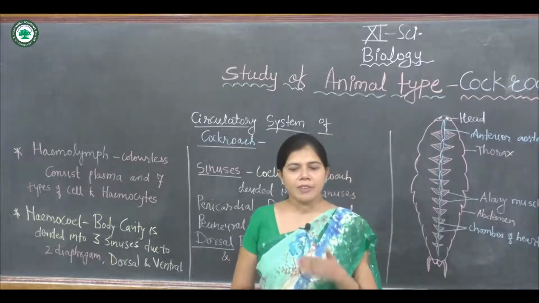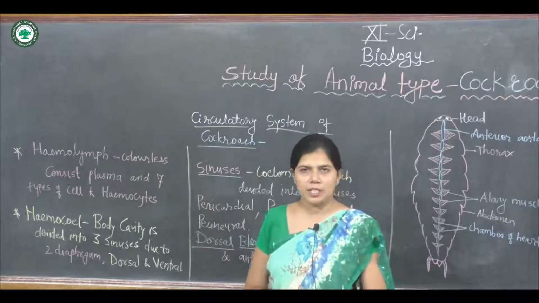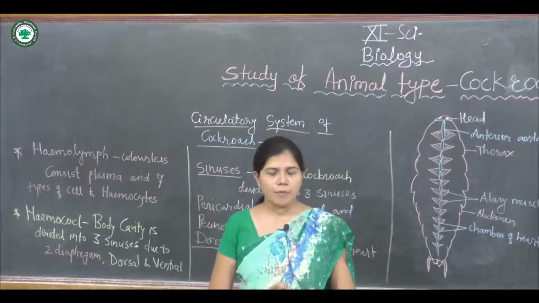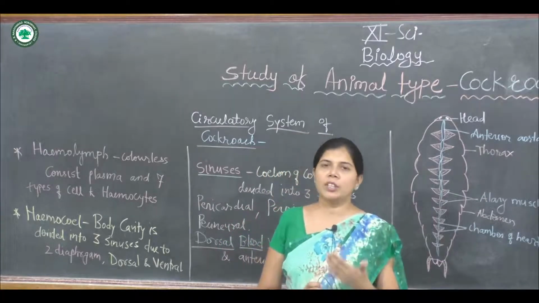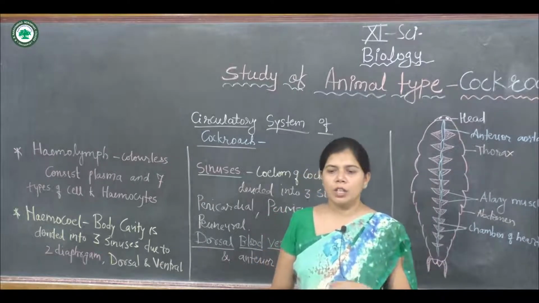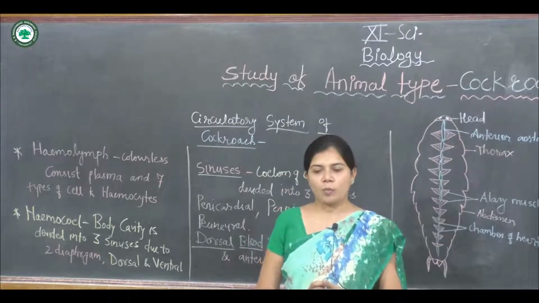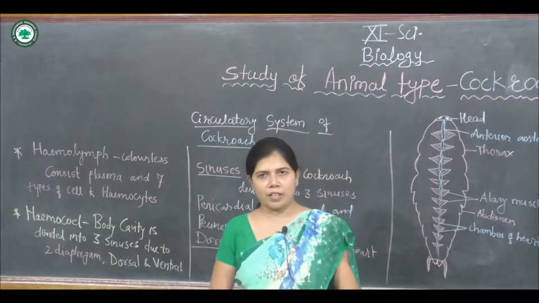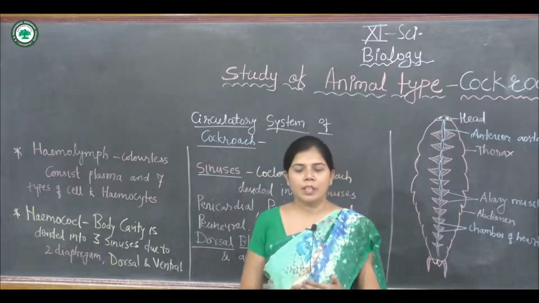The dorsal and ventral diaphragms are thin fibromuscular septa which remain attached to the terga along the lateral side at the intersegmental points.